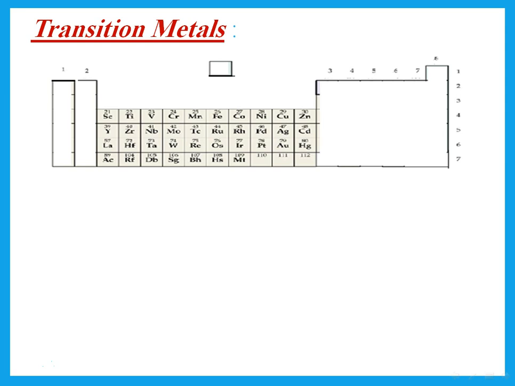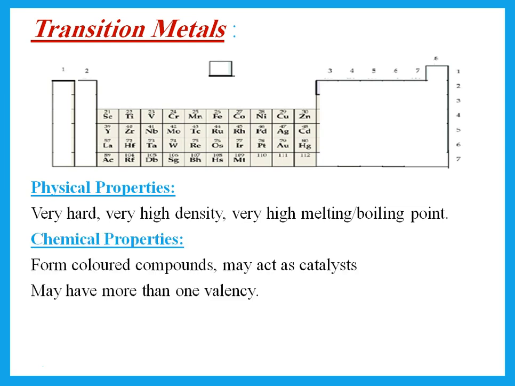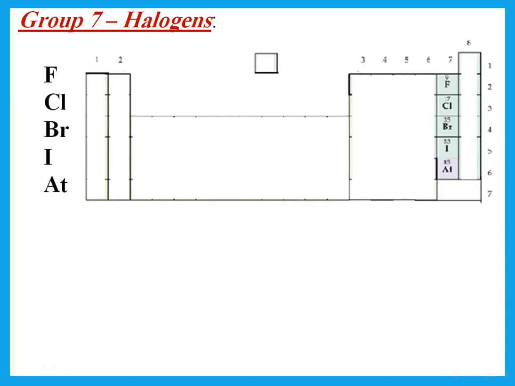If I say physical properties of transition metals, well, compared to the other metals, they are harder, higher density, higher melting point, and boiling point. But if he says characteristics of transition metals that do not apply to the other metals, then we say that transition metals form colored compounds, may act as catalysts, may have more than one valency or oxidation number.